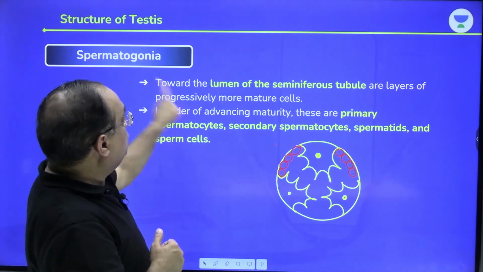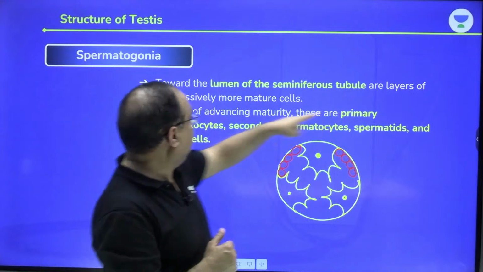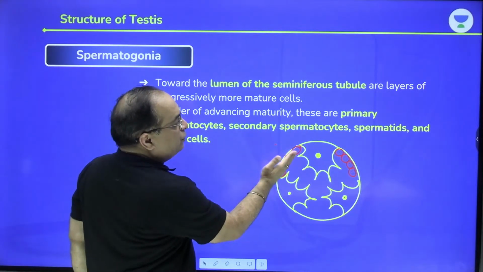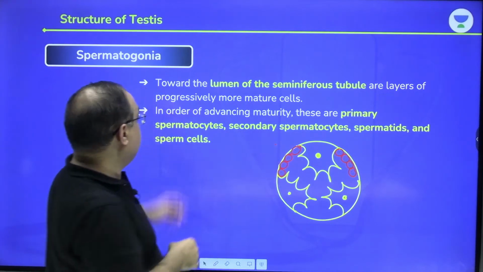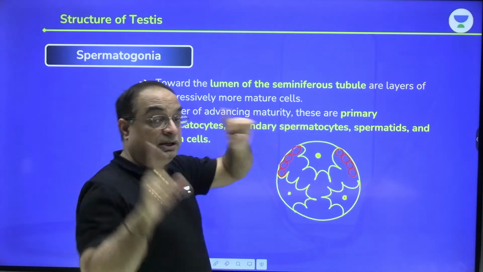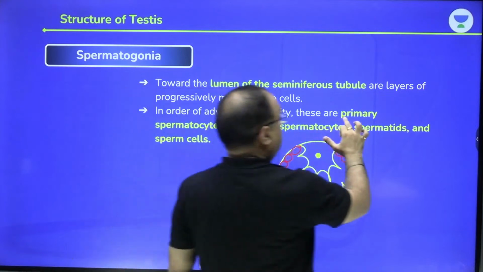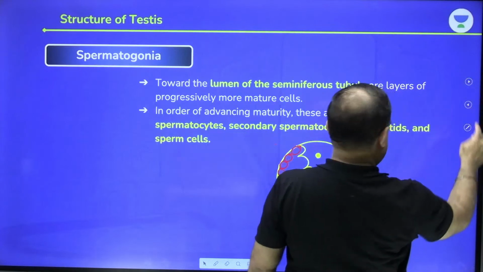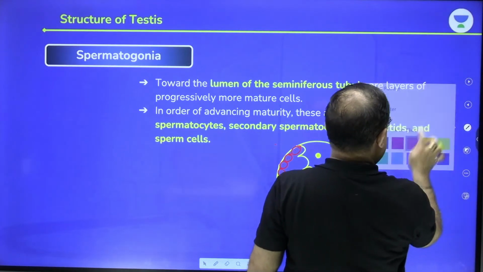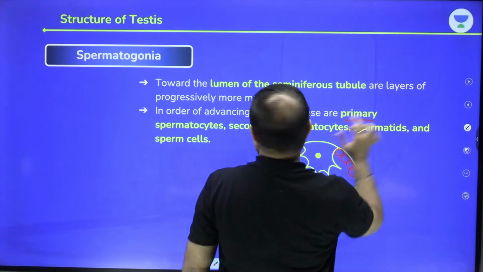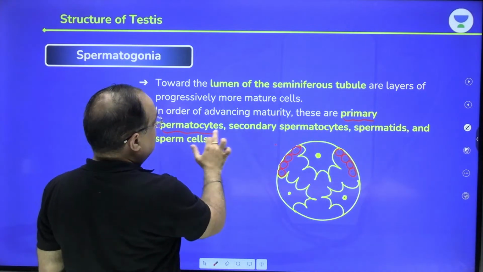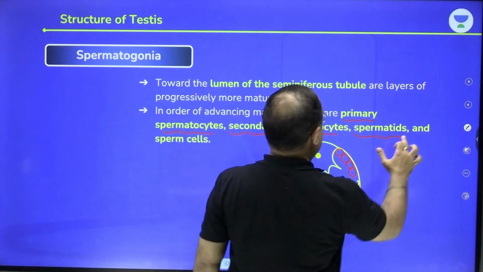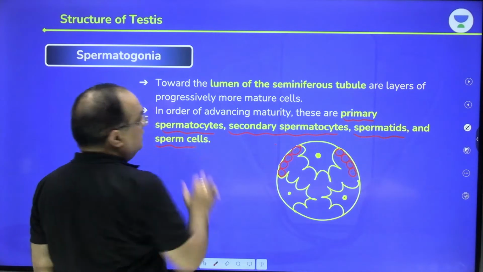Okay guys, towards the lumen of the seminiferous tubule, there are layers of progressively more mature cells. So spermatogonia mature and keep moving forward. In order of advancing maturity, remember, this sequence you have to remember, there is... why am I not able to write? What has happened? Let's select the pen again. Okay. Primary spermatocytes which change into secondary spermatocytes which change into spermatids, and then finally sperm cells.